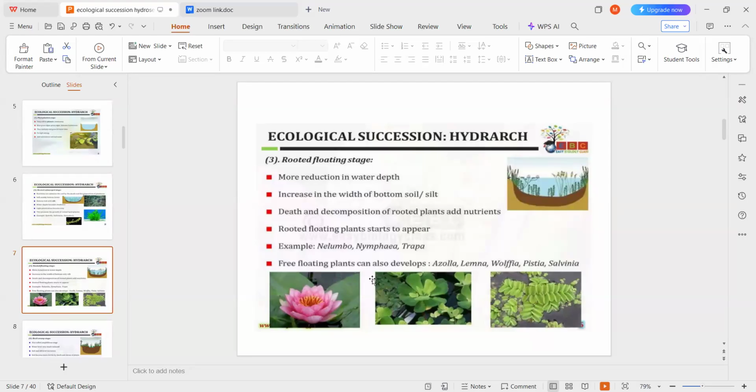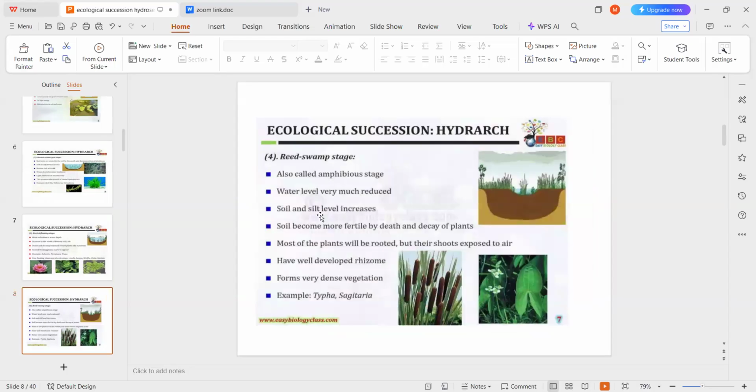Along with these, free floating plants also develop, like Azolla, Lemna, Wolffia, Pistia, Salvinia, etc. So in every stage in the pond, the water depth will be decreasing and the formation of soil will be taking place due to the death and decay of these organisms.